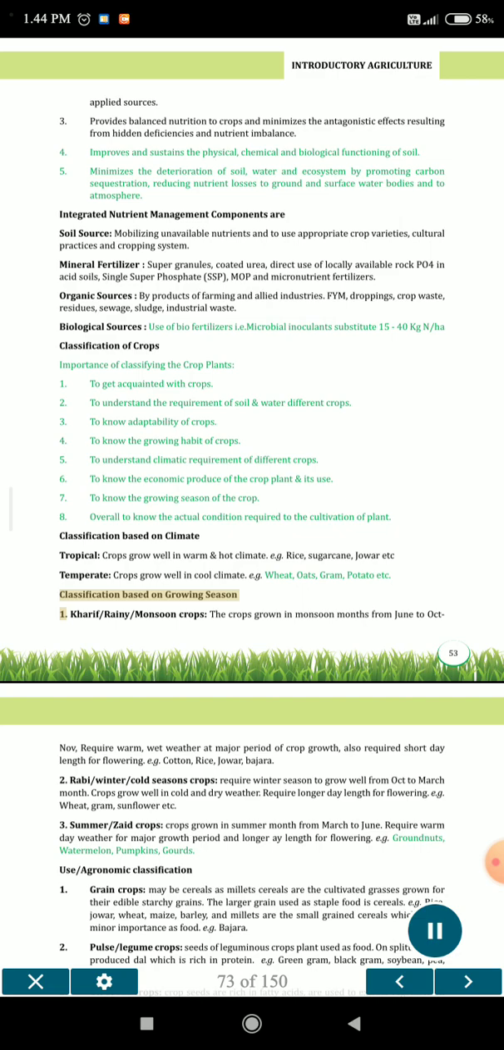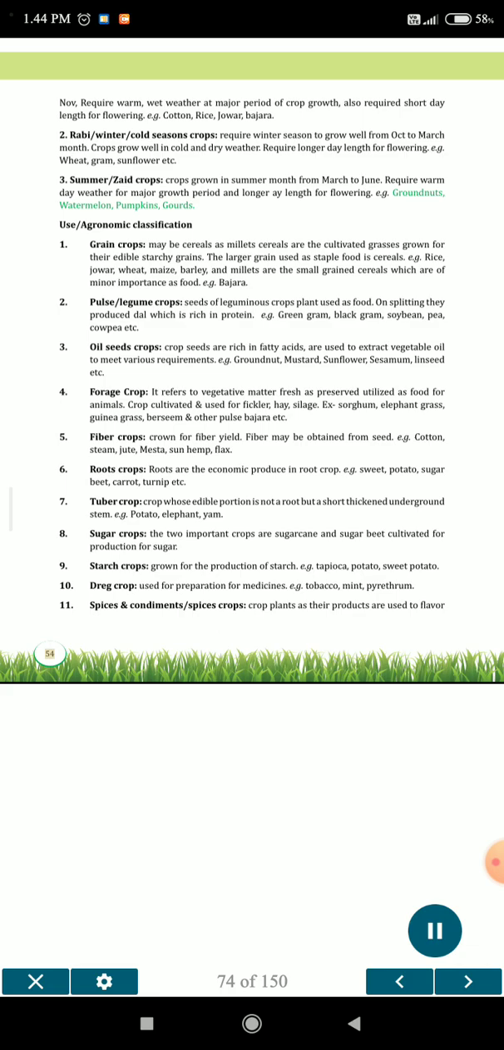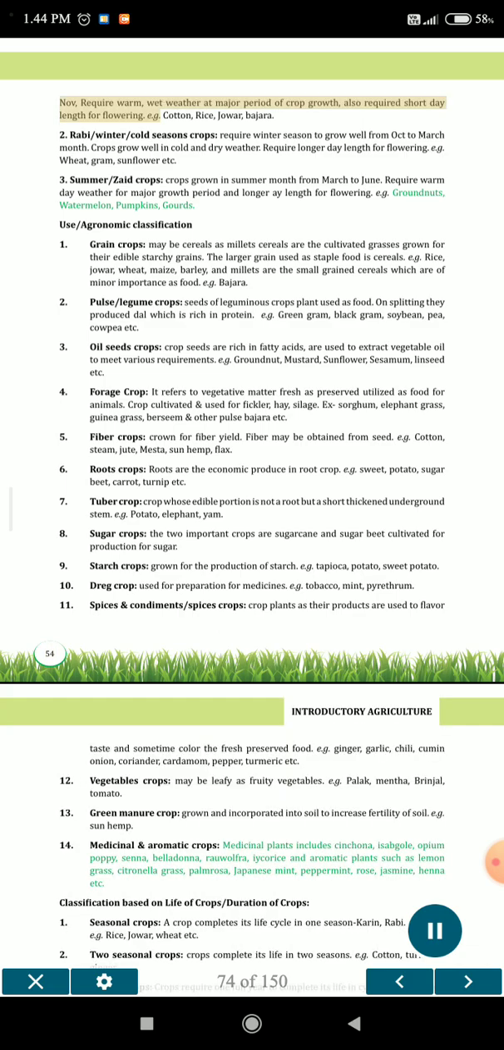Classification based on growing season. 1. Kharif, rainy, monsoon crops: the crops grown in monsoon months from June to October-November, require warm, wet weather at major period of crop growth, also require short day length for flowering, e.g. cotton, rice, jowar, bajra. 2. Rabi, winter, cold season crops: require winter season to grow well, from October to March. Crops grow well in cold and dry weather. Require longer day length for flowering, e.g. wheat, gram, sunflower etc.